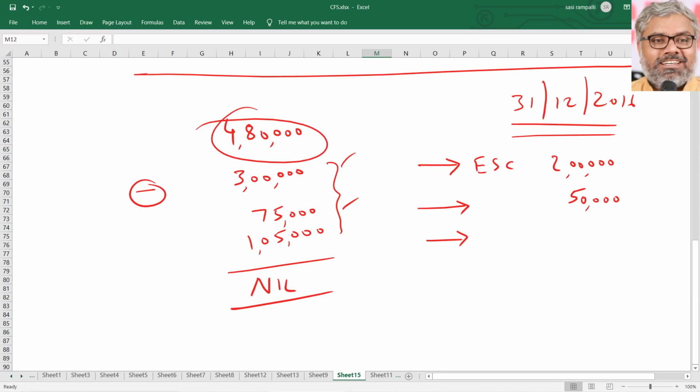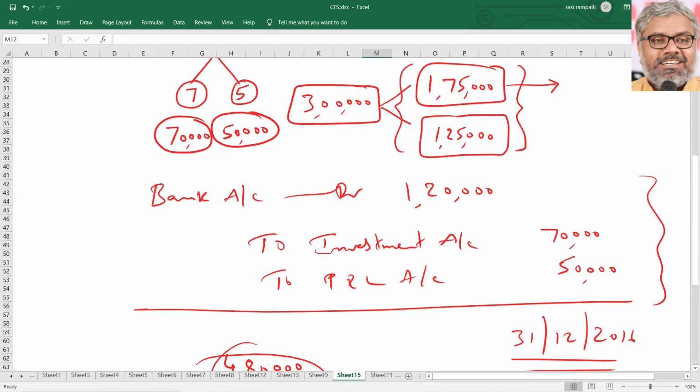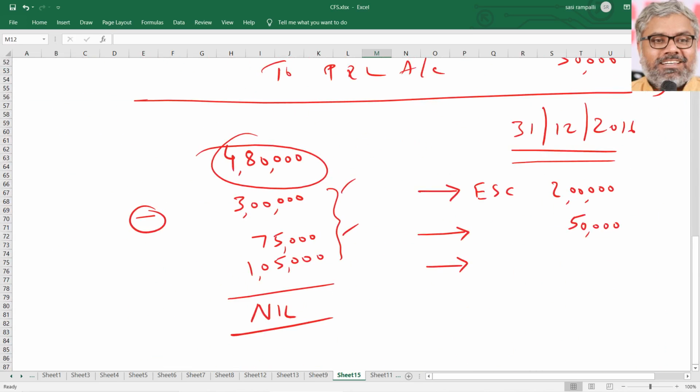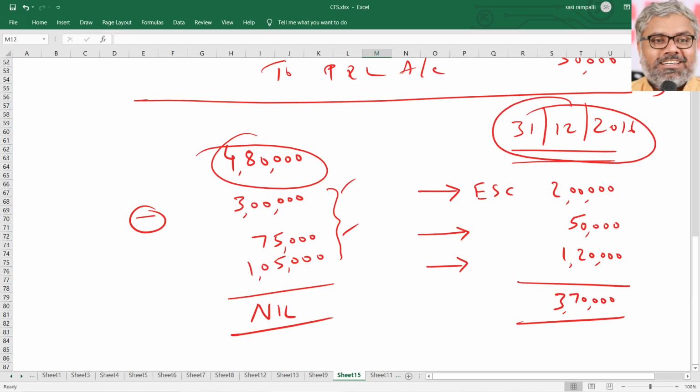So we don't need to really worry about all that. Straight away, we can take 40% of 3 lakhs. 40% of 3 lakhs is how much? 1,20,000. That's it. So the total is 3 lakhs 70,000, which will be the minority interest on 31st December 2016.